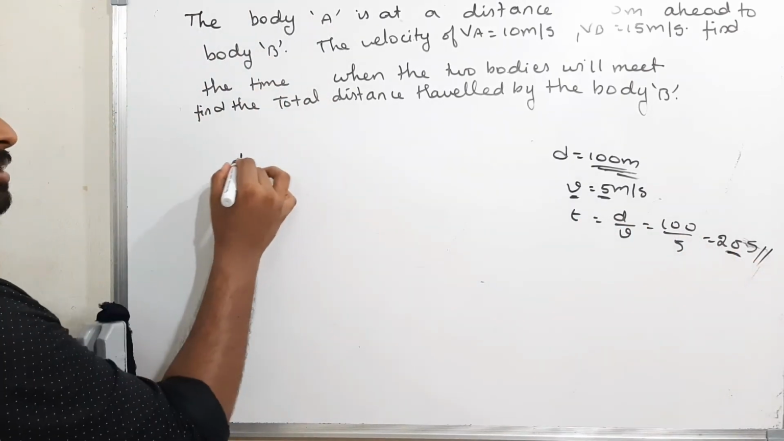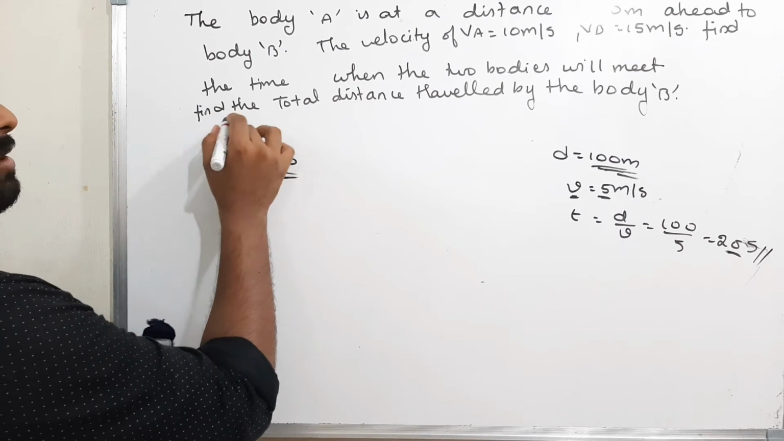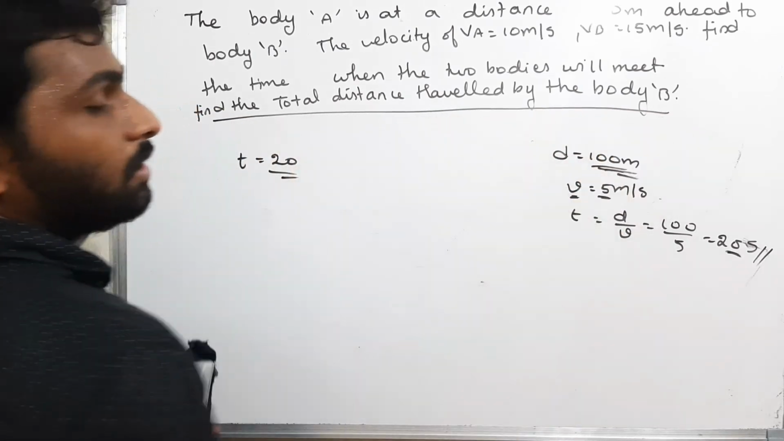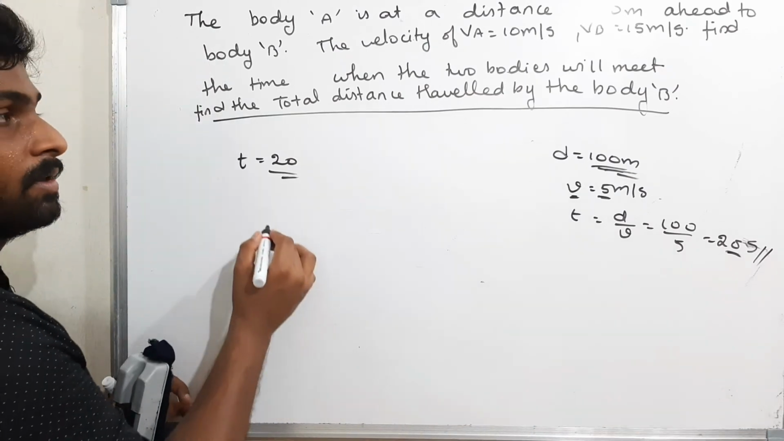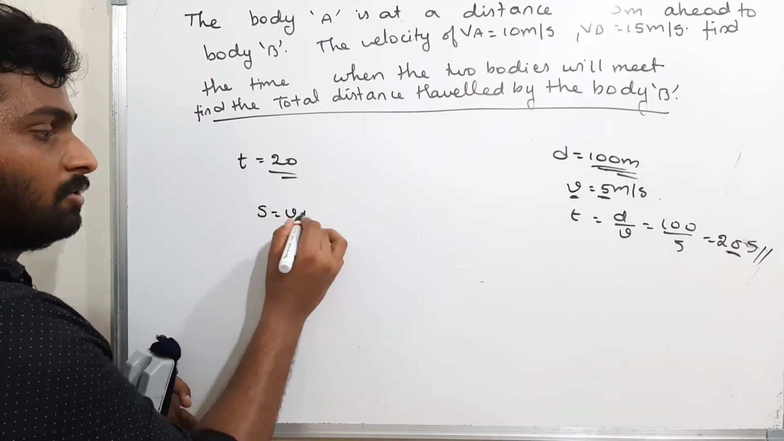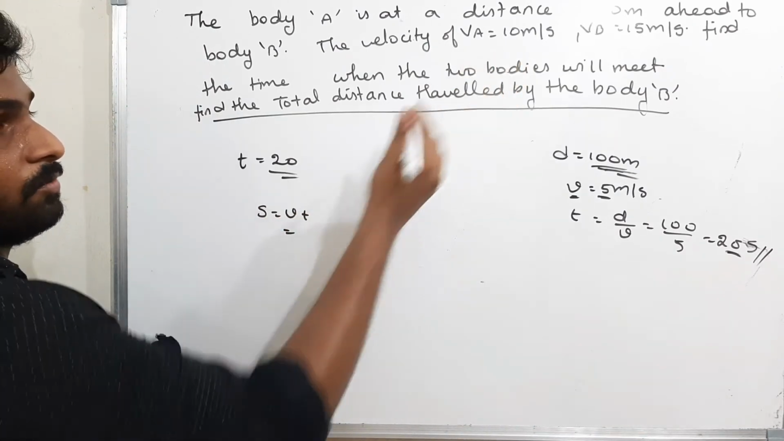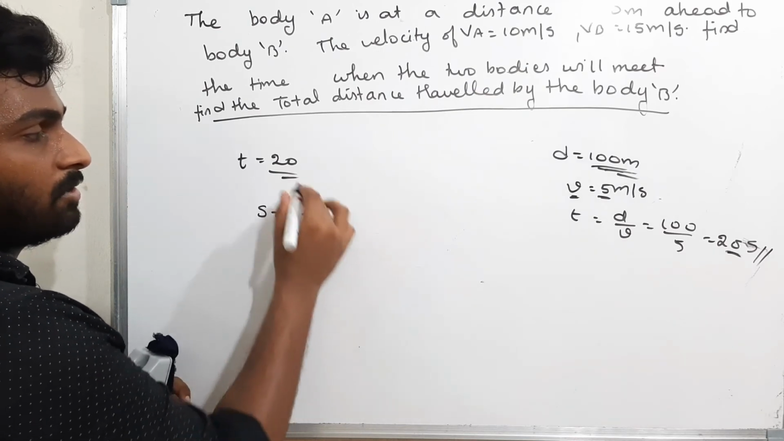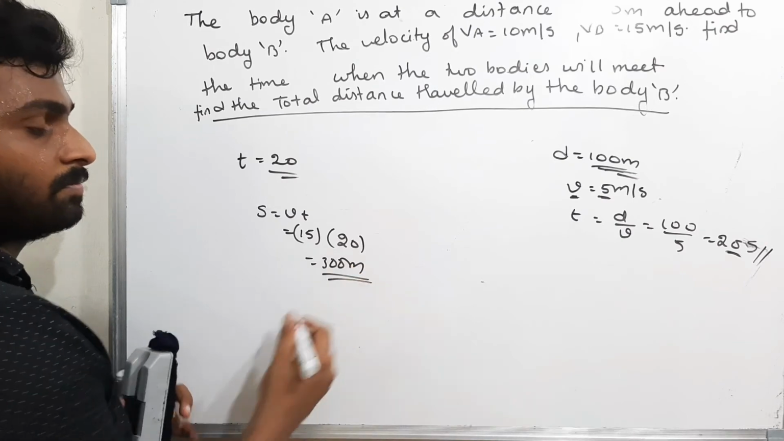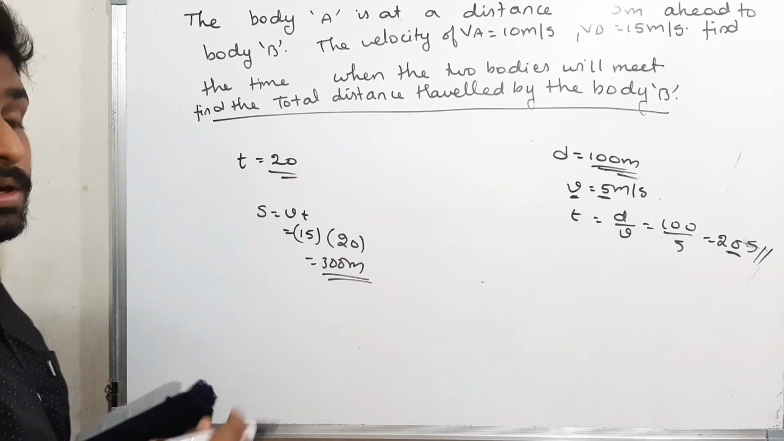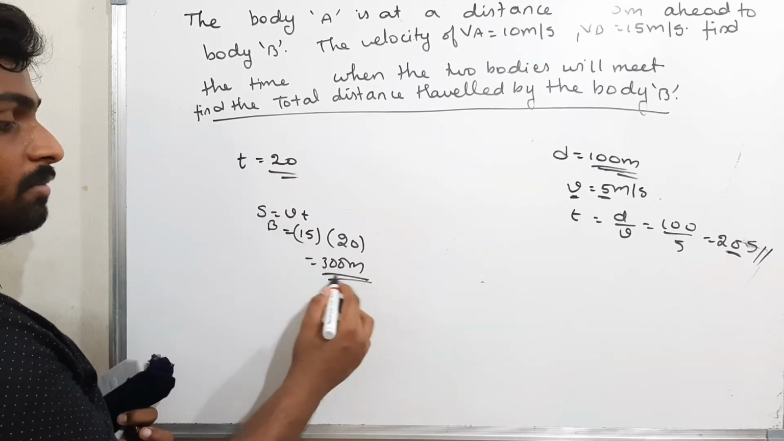In that 20 seconds, what did they ask? Find the total distance traveled by the body B. That means in that 20 seconds, what is the distance traveled by the body? The distance traveled is velocity into time. What is the velocity of B? The velocity of B is 15. What is the time? 20. That is nothing but 300 meters. In that time, 20 seconds, the body B traveled 300 meters.